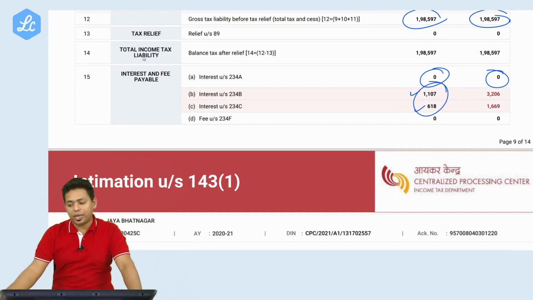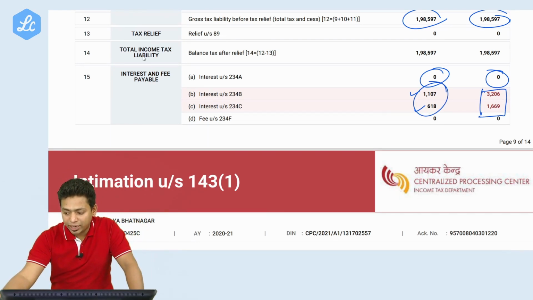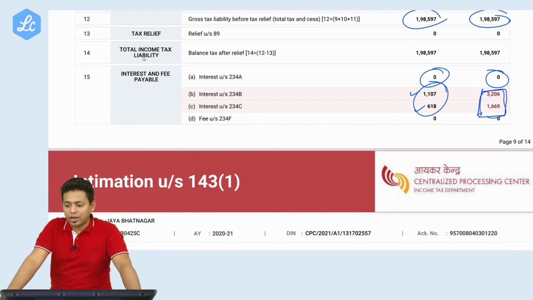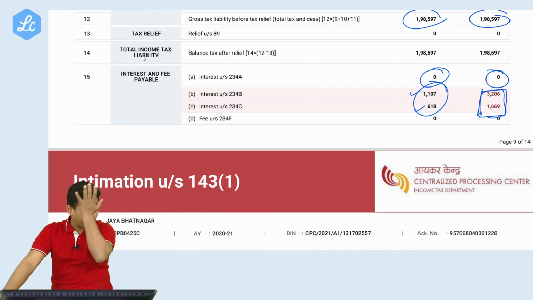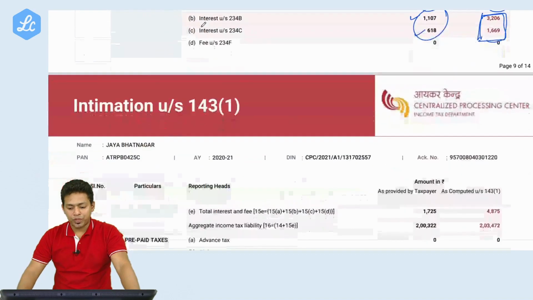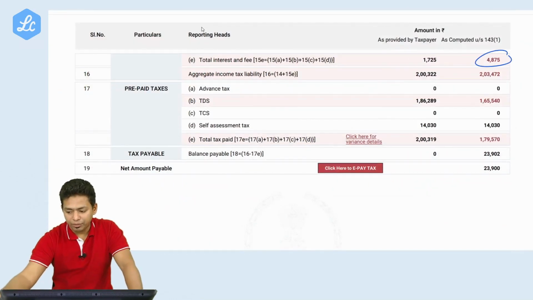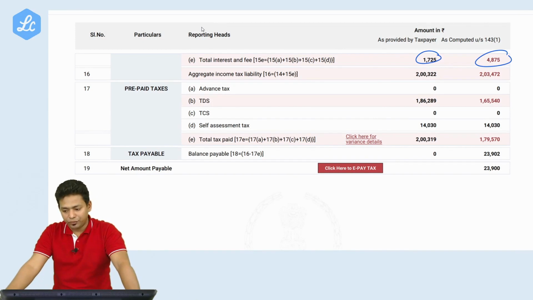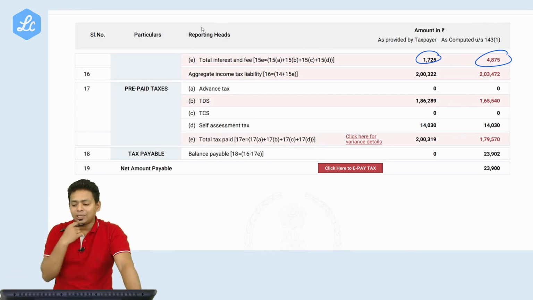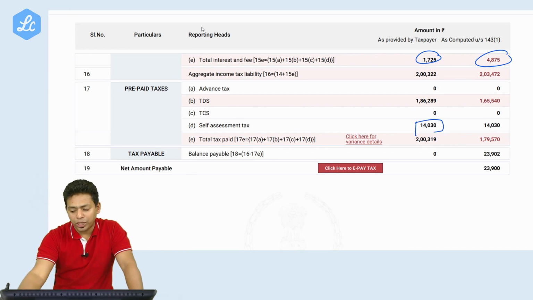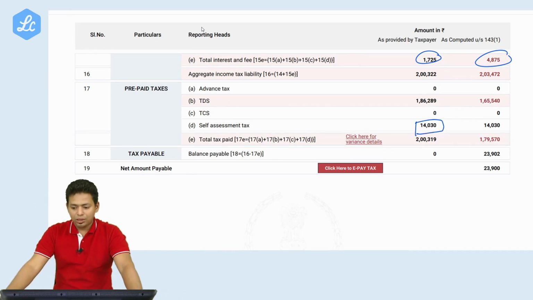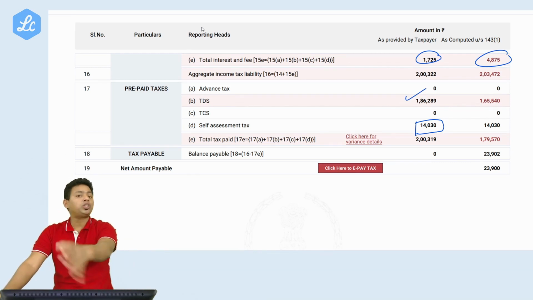Already we have paid this particular interest, but they have increased our interest. Please understand, 234B and 234C they have increased our interest. Because of this my demand has changed. Total interest is different here, and the total interest that we have considered is different. When I computed tax, I calculated that the assessee was supposed to pay only 40,030. Already this much amount was deducted as TDS. This was my calculation because it was shown on the portal.